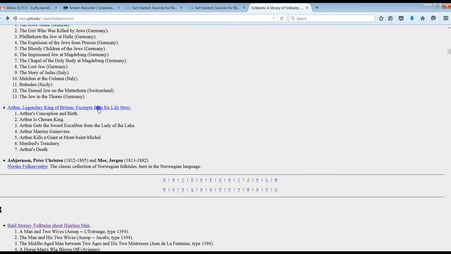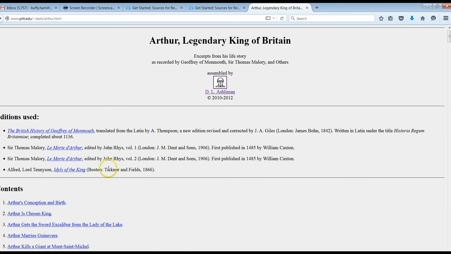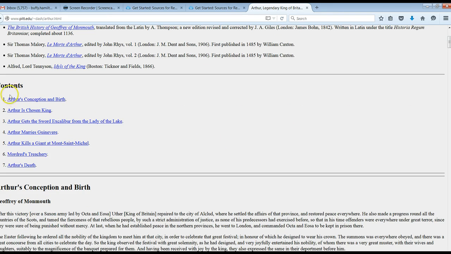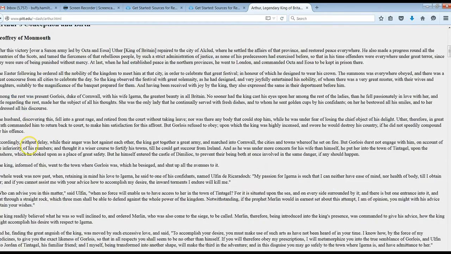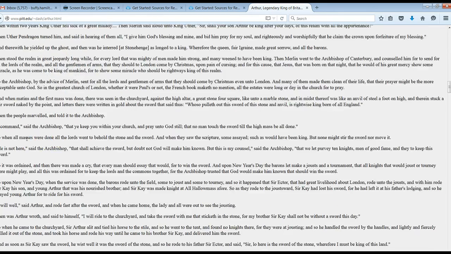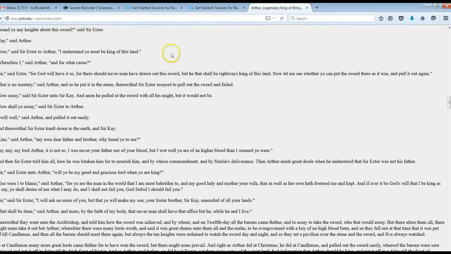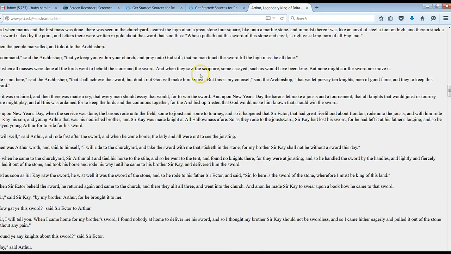And when you see something that you want to use, you can click on it. He always begins by letting you know where the stories came from. He has a table of contents, and then you can go through and navigate and read those stories. So that's one resource that you might want to utilize.